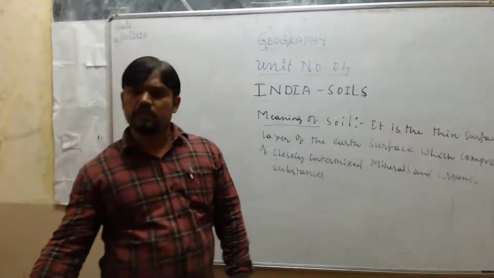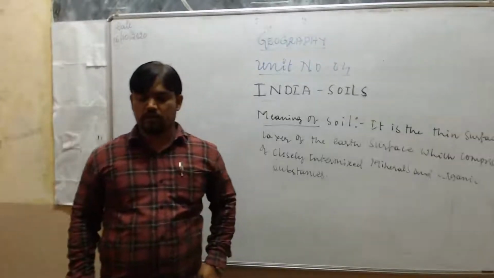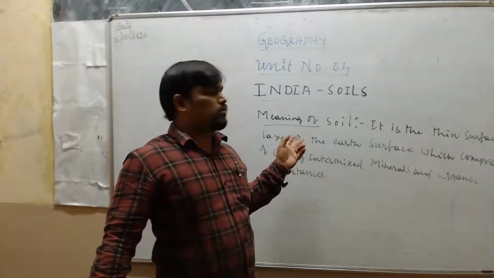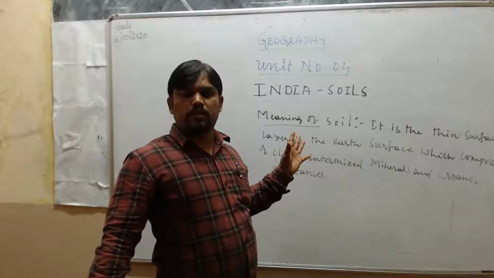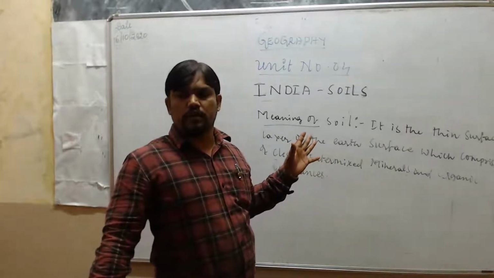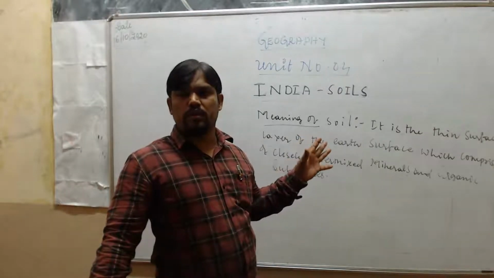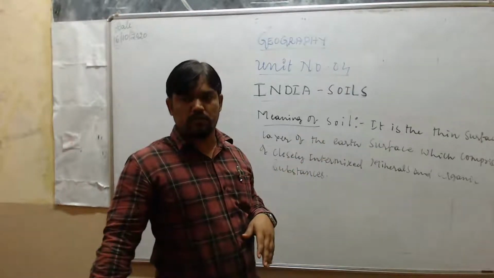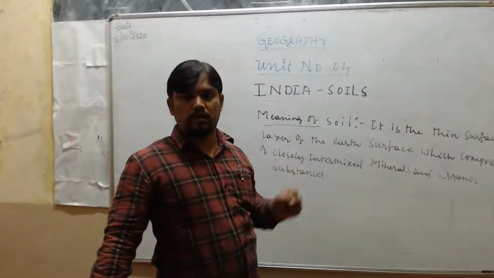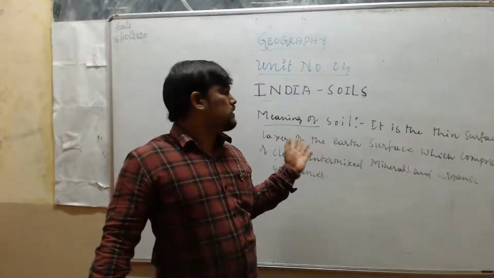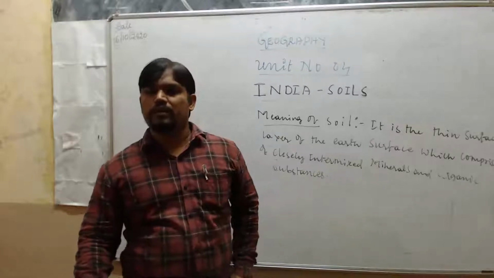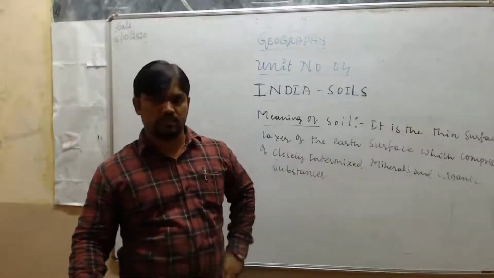And next, it is a very important natural resource of India. Now I told you what is the meaning of soil. Soil is the thin surface layer of the earth surface, or you can say it is the thin outermost layer of the earth surface, which comprises closely intermixed minerals and organic substances.